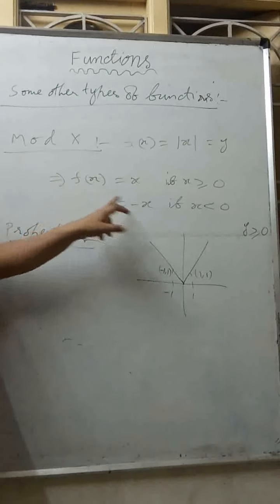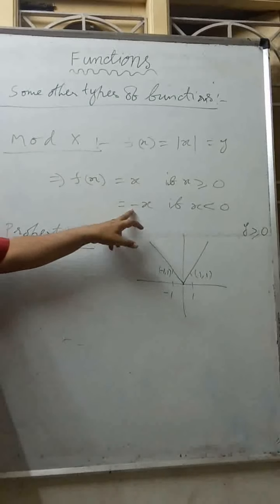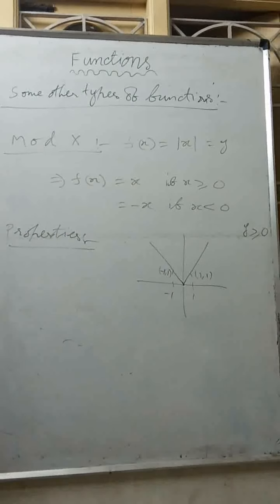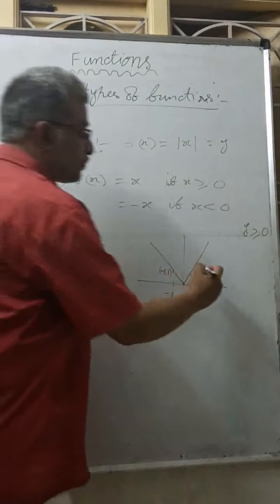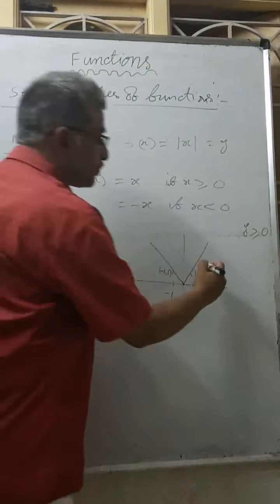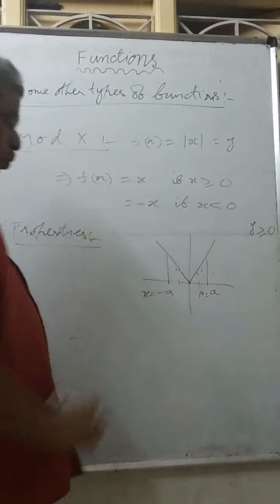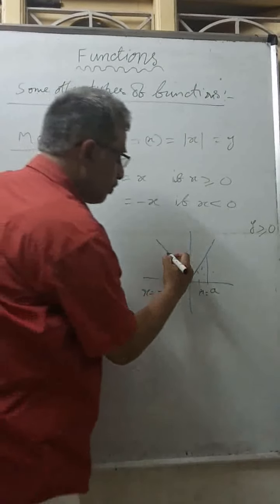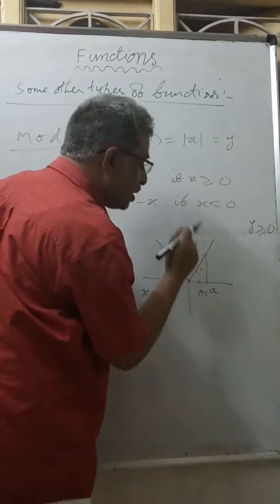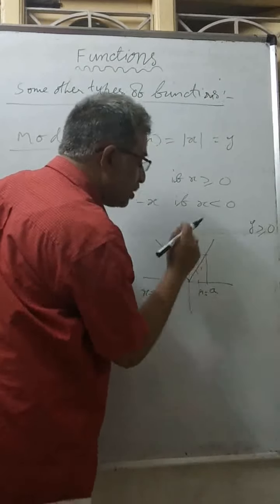Mod x is plus x if x is greater than 0, mod x is minus x if x is less than 0. If you observe the graph, instead of 1 comma 1, if I am taking this as some a and this as some minus a, like this. If x is equal to plus a and if x is equal to minus a, then for any value between these two, y value is below this value.